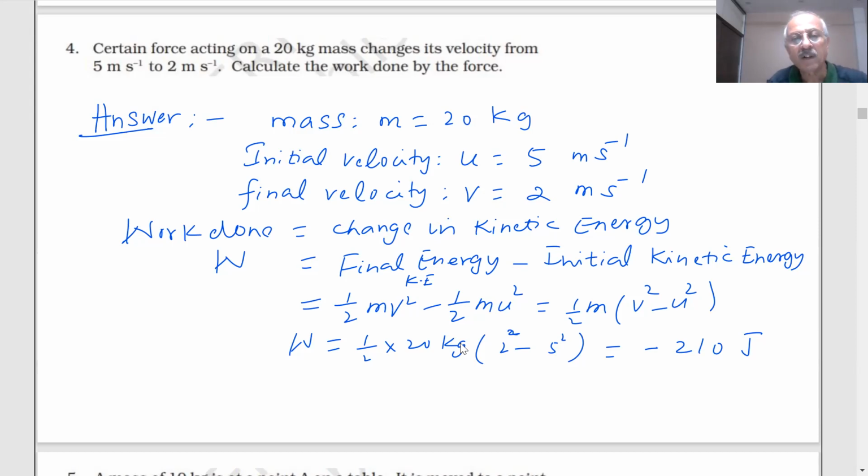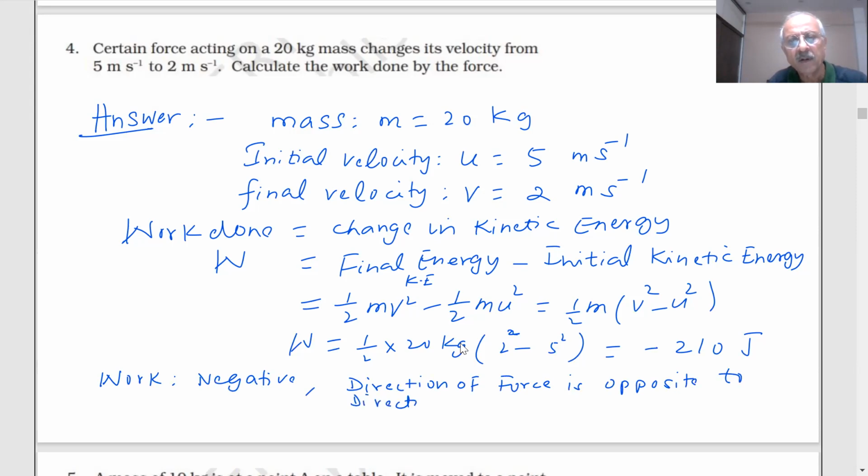Negative work means what, students? The direction of the force and displacement are opposite to each other. Direction of force is opposite to direction of displacement, students.